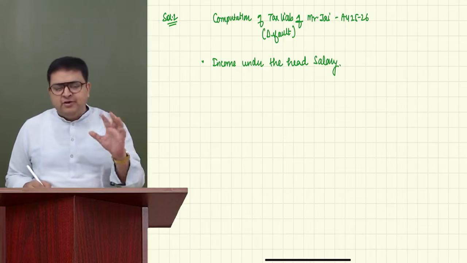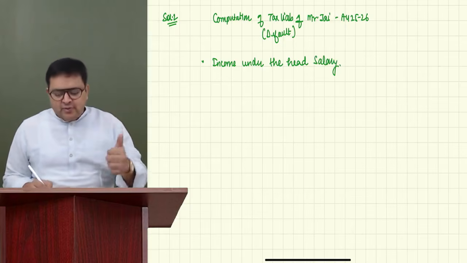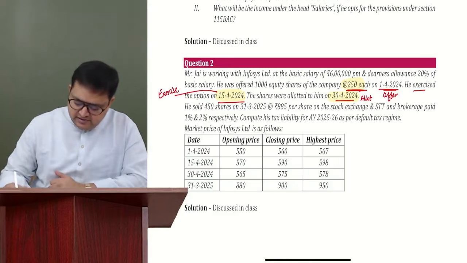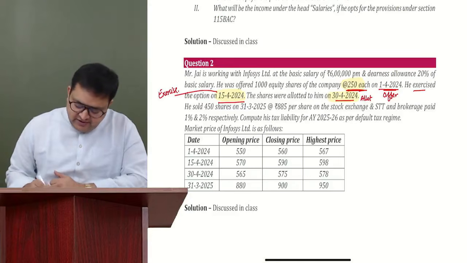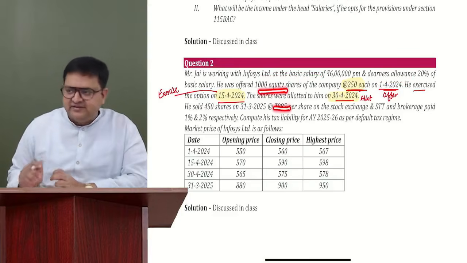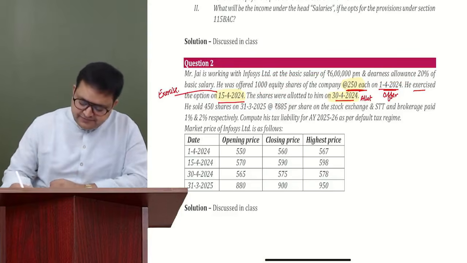Although there are not many components, only 2-3 components are there. One, he is getting basic salary. So let us write the list of it. He's getting basic salary, then he's getting DA allowance, and then he's getting sweat equity shares. That's it. 3 things he is getting.